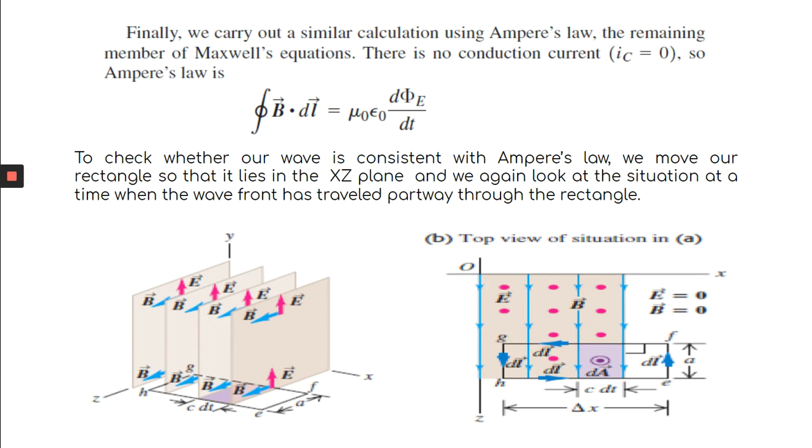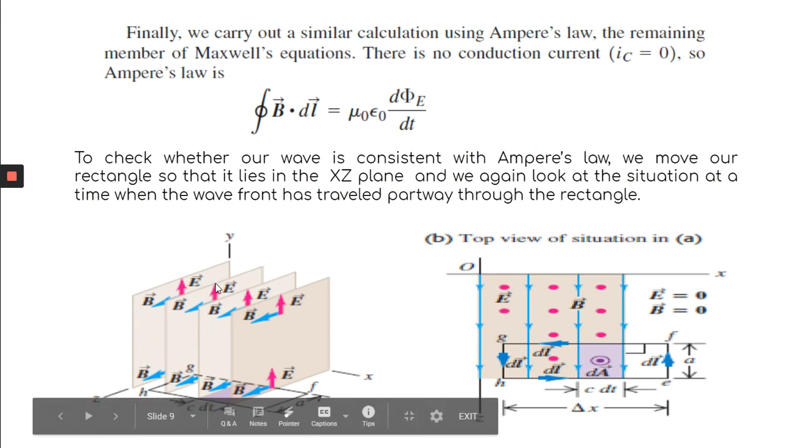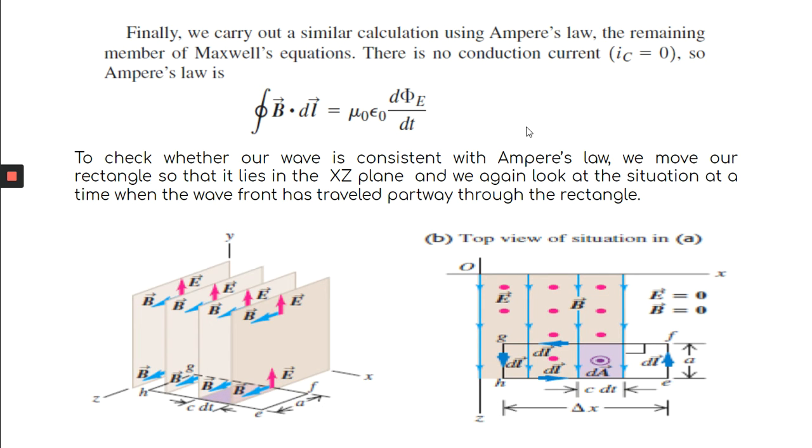But later it was modified, taking the displacement current into consideration. So when the displacement current is taken into consideration, we write the B dot dl integration as mu 0 I_C plus mu 0 I_D, where I_D is the displacement current. So recall the chapter on displacement current. What is your I_D?